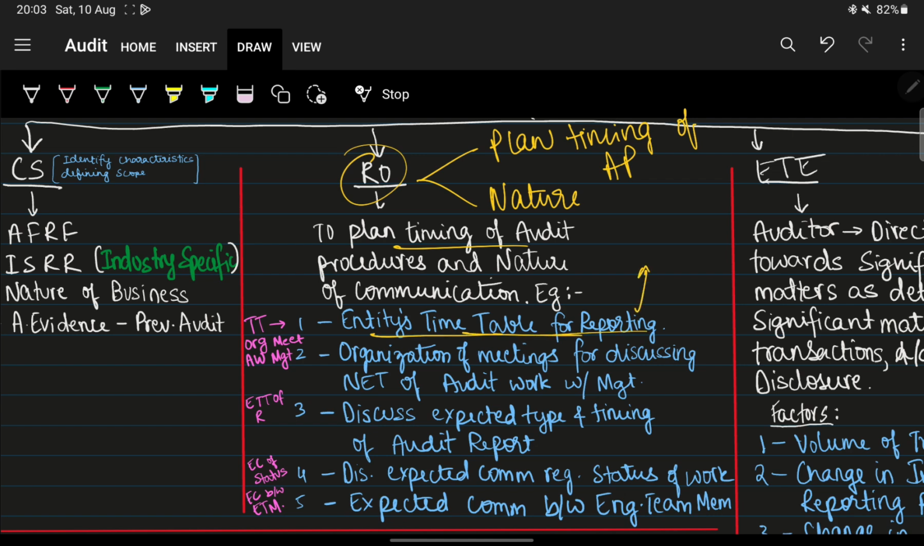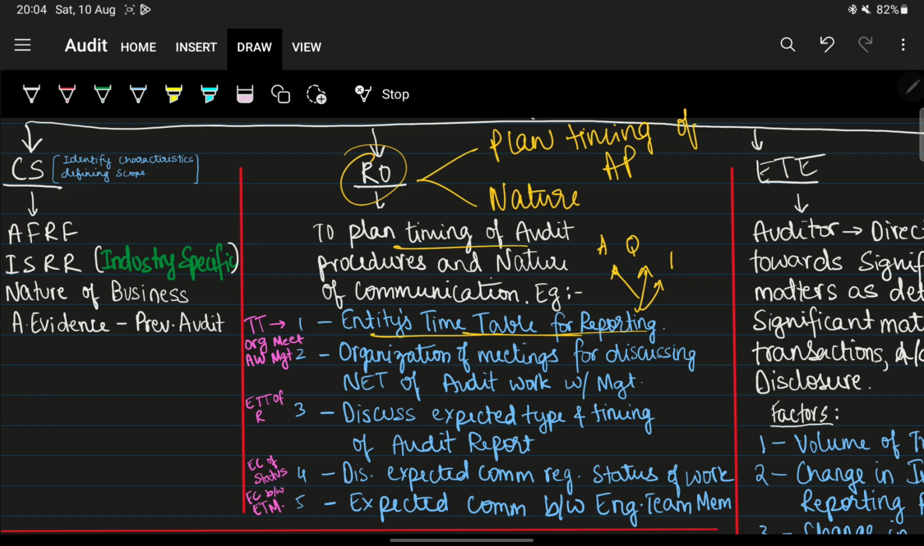Okay, meaning whether they have to report annually, or whether they have to upload quarterly, or is there any other such reporting period, like half yearly, depending on what that entity's reporting objective is. Okay, so the entity's timetable for reporting, that is the first point.